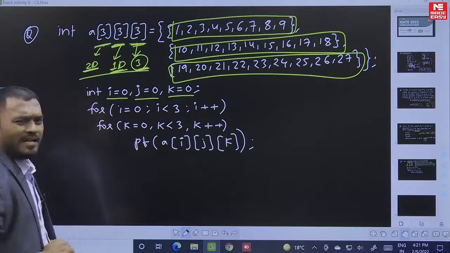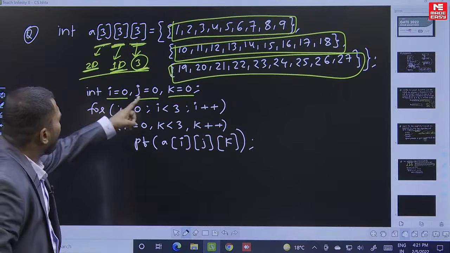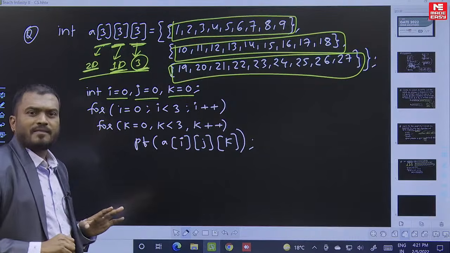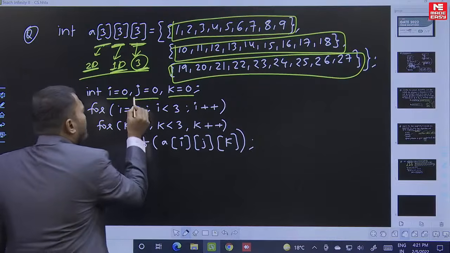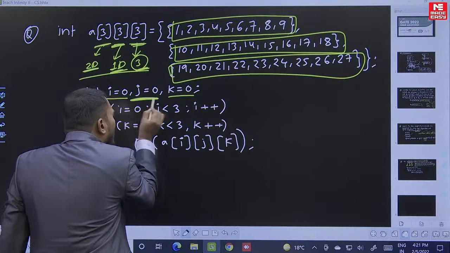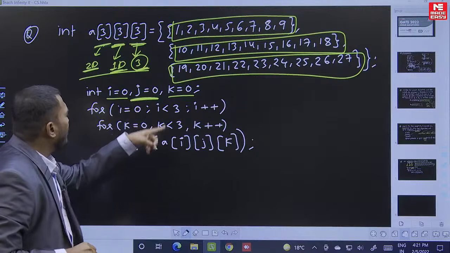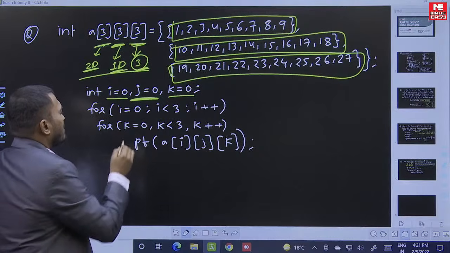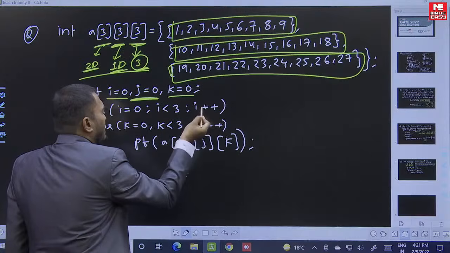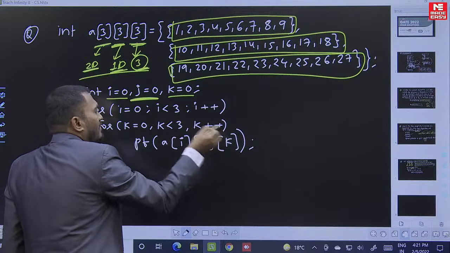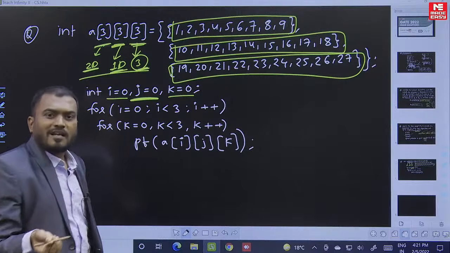First, basic understanding: if you look at this program, how many times will this for loop execute? 9 times, because the j value is not changing at all. The j value is always 0. For i equal to 0, it will execute 3 times. i equal to 1, 3 times. i equal to 2, 3 times. Total 9 times.